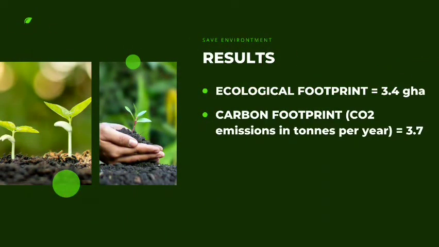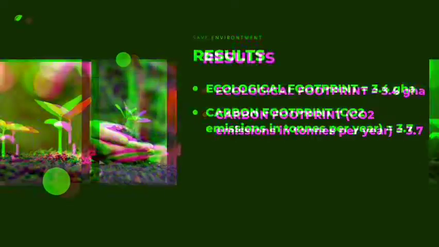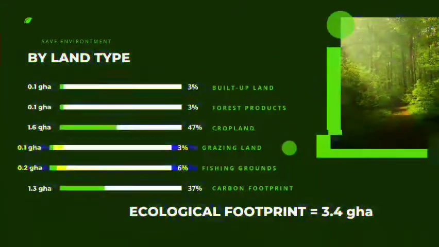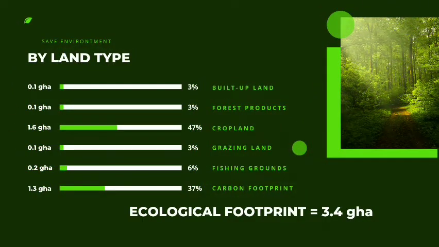These are the results of the calculations for my ecological footprint and carbon footprint. My ecological footprint goes around 3.4 global hectares. My carbon footprint is equal to 3.7 tons of carbon dioxide emissions per year. What does it imply? Well, here's my ecological footprint distribution.